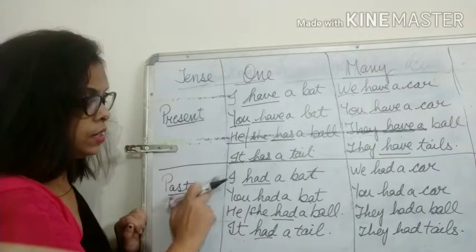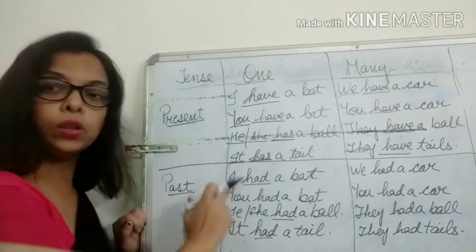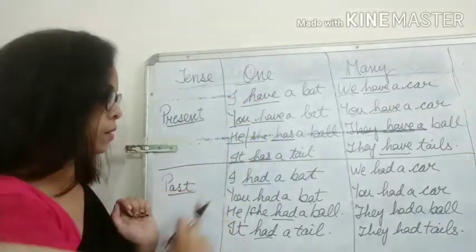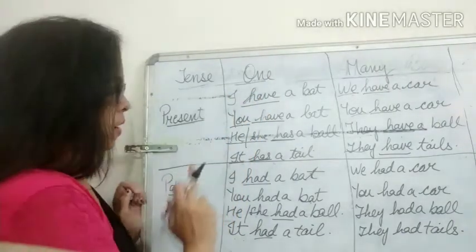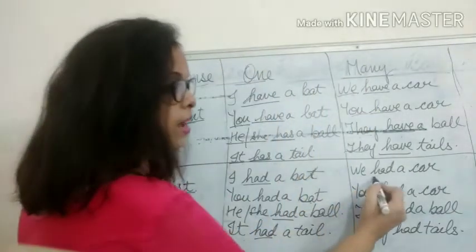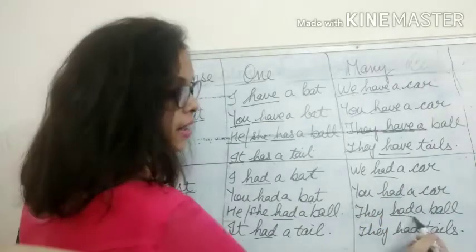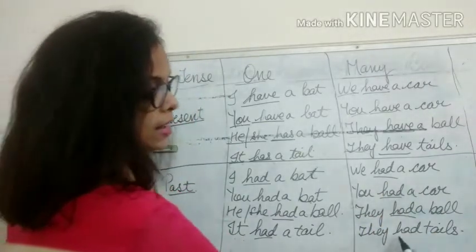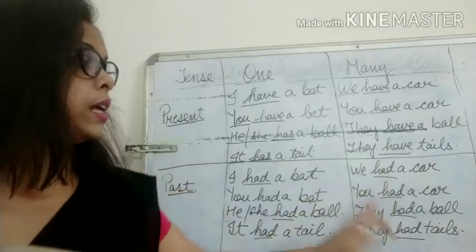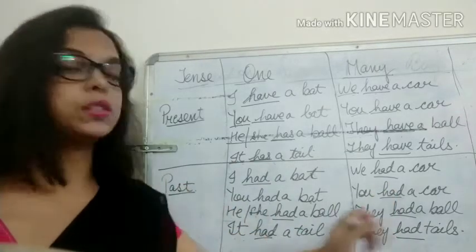Whether it is I, you, he, she, it, in all the cases we are using had, in singular case, past tense. Now in past tense, many, that is plural: we had a car, you had a car, they had a ball, they had tails. So in all the cases, whether singular or plural, in past tense we always use had.